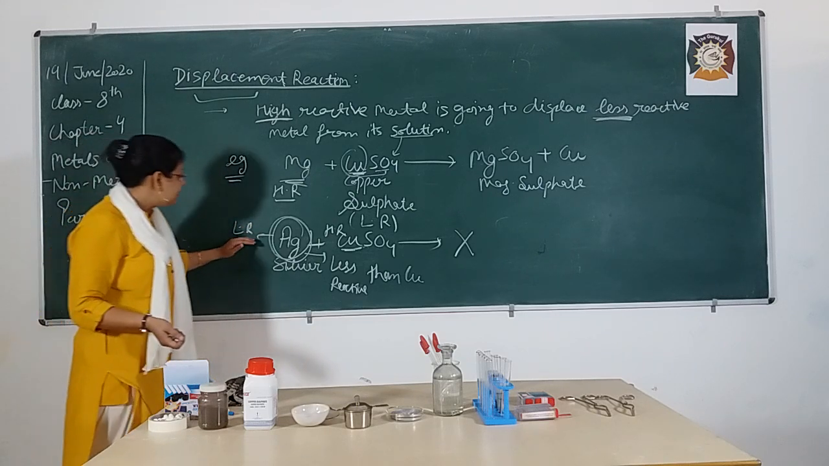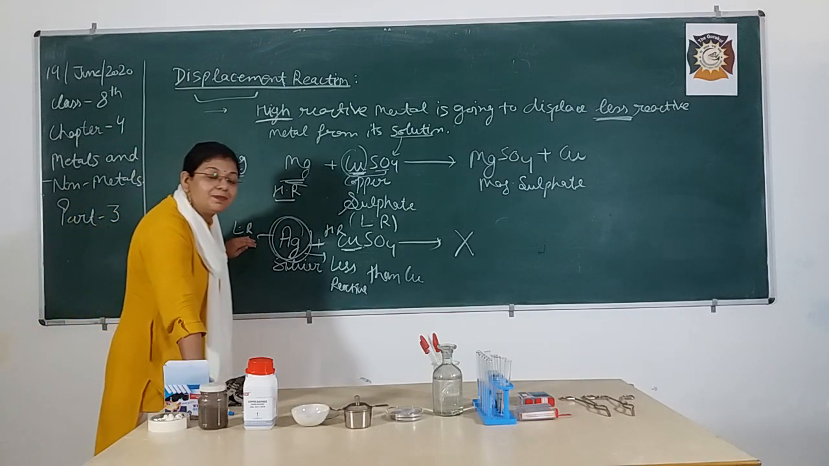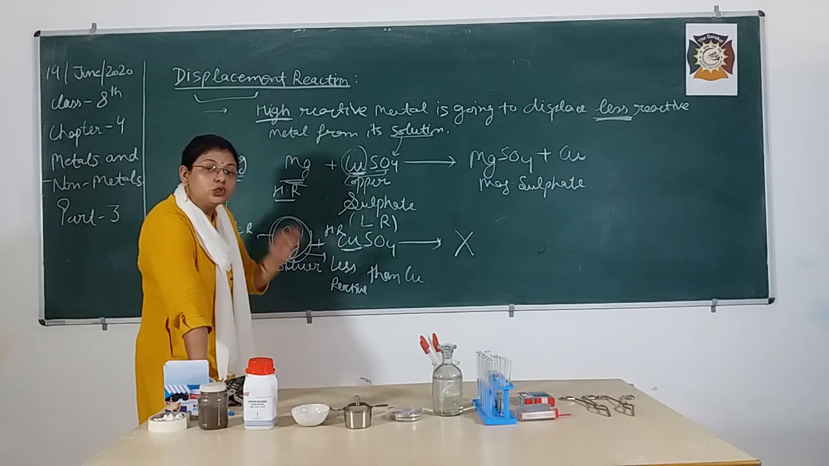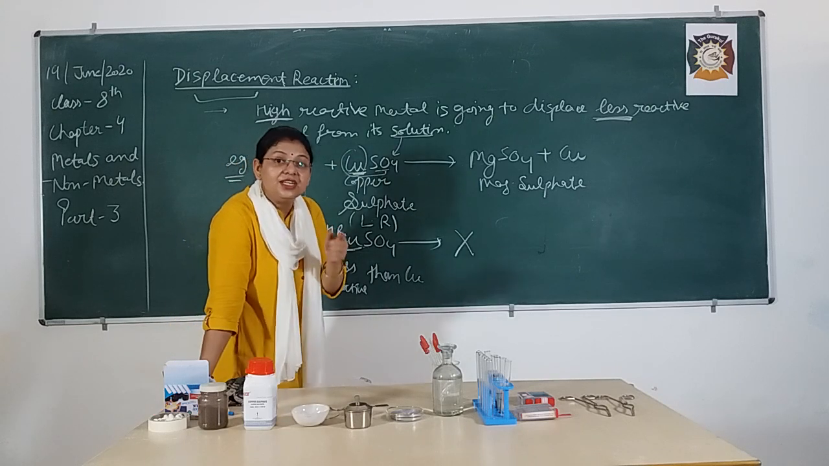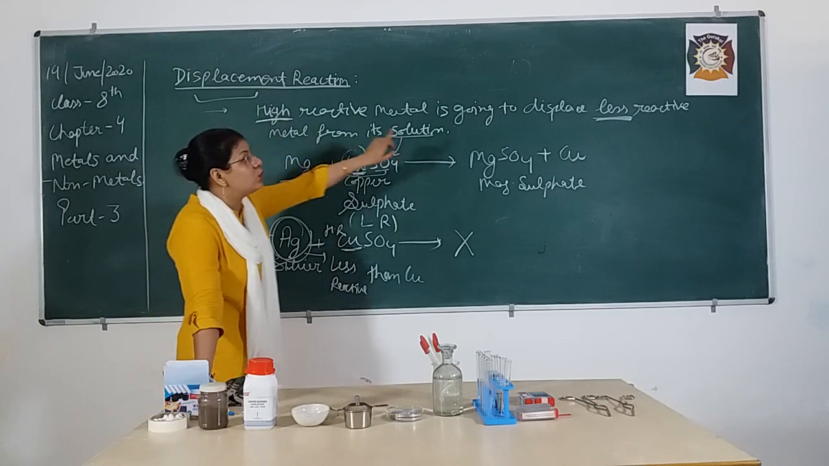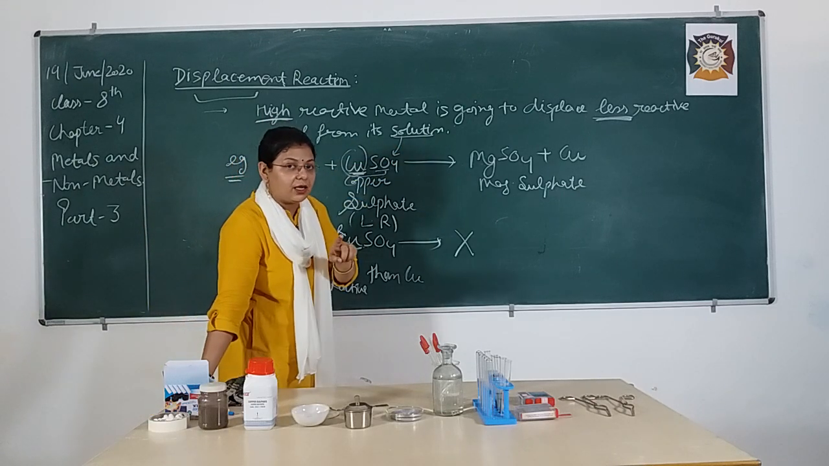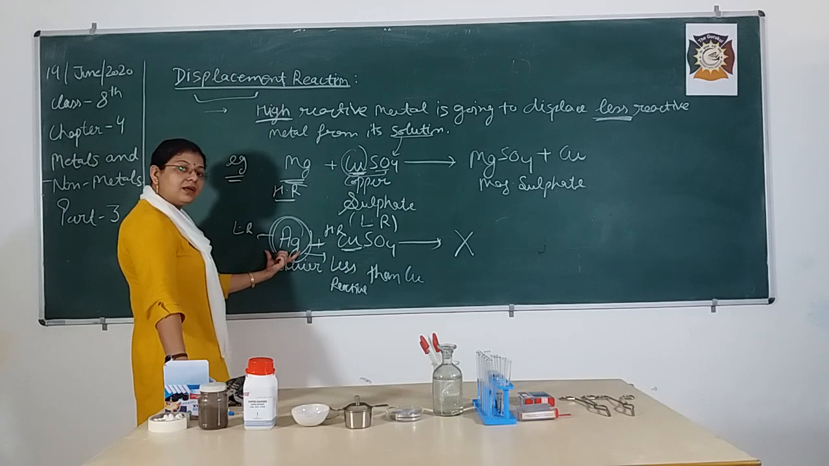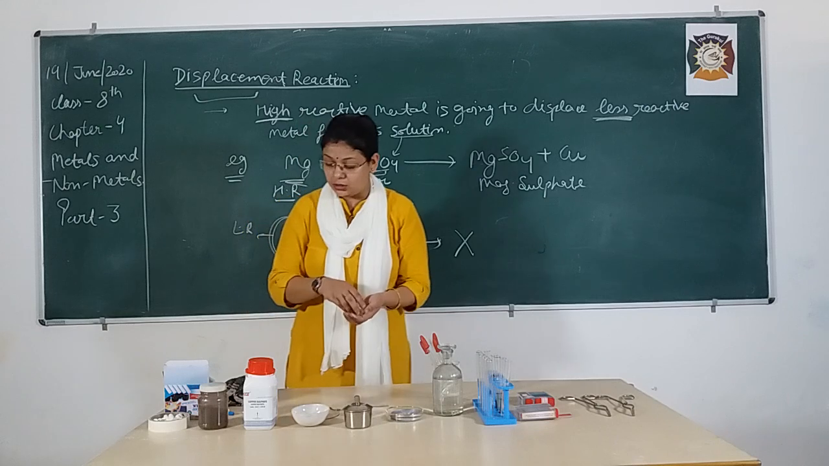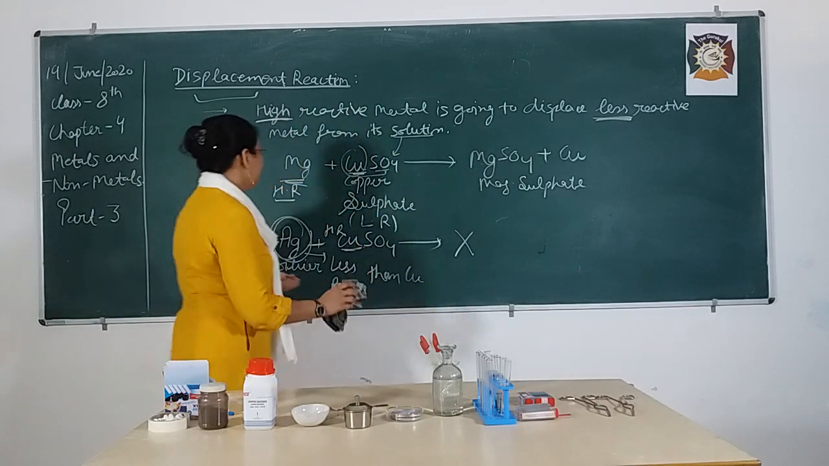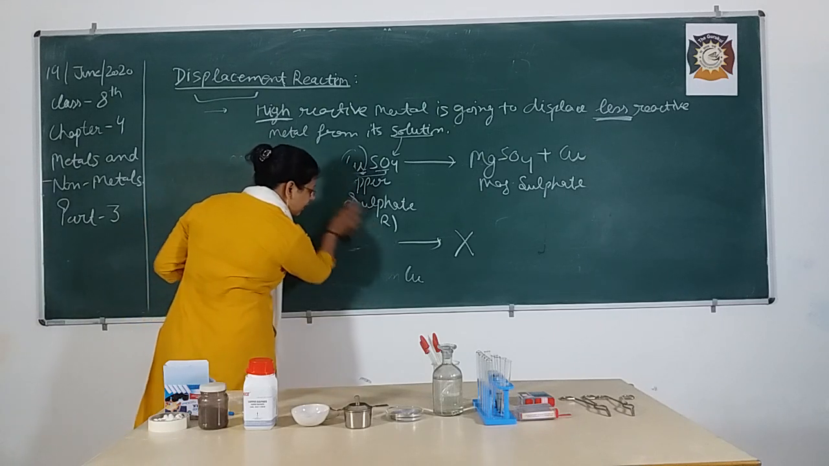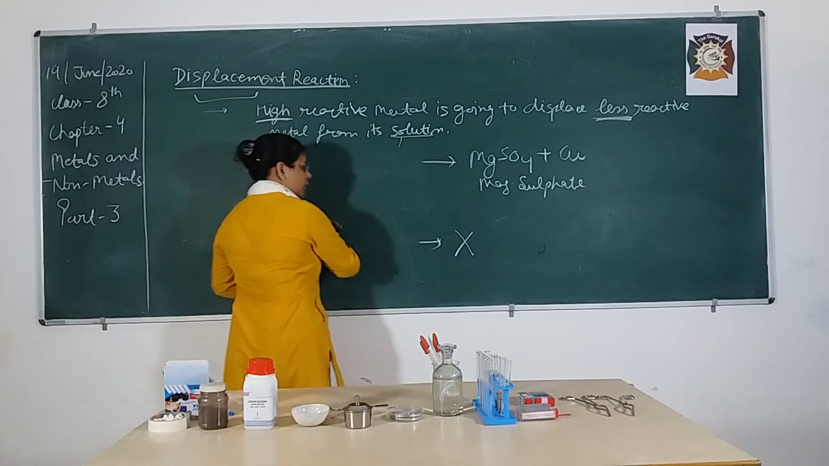So that means a less reactive metal can't displace a more reactive metal from its solution. So be very precise about the definition. Only a stronger or highly reactive metal is going to displace the less reactive metal, but a less reactive metal can't displace highly reactive metals. So now the question should come to mind: ma'am, just by seeing we can't state that this is more reactive than copper and this is less reactive than copper.